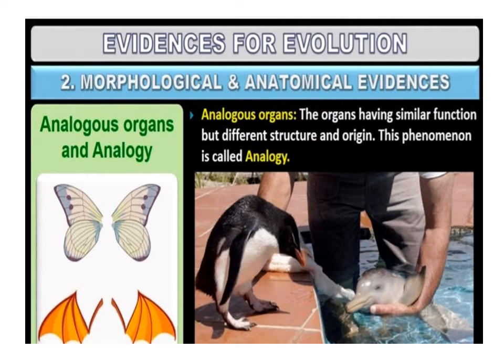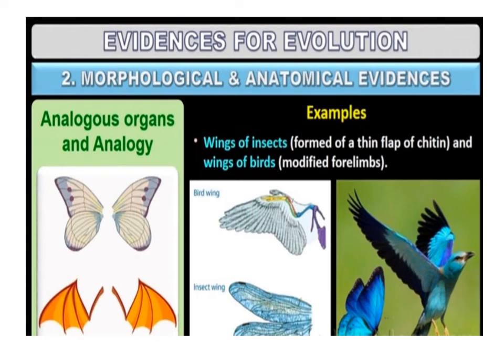Analogous organs and analogy. Analogy is the relationship among organs of different groups of organisms performing the same function, though they are not anatomically similar structures. For example, wings of insects form of a thin flap of chitin, and wings of birds are modified forelimbs.